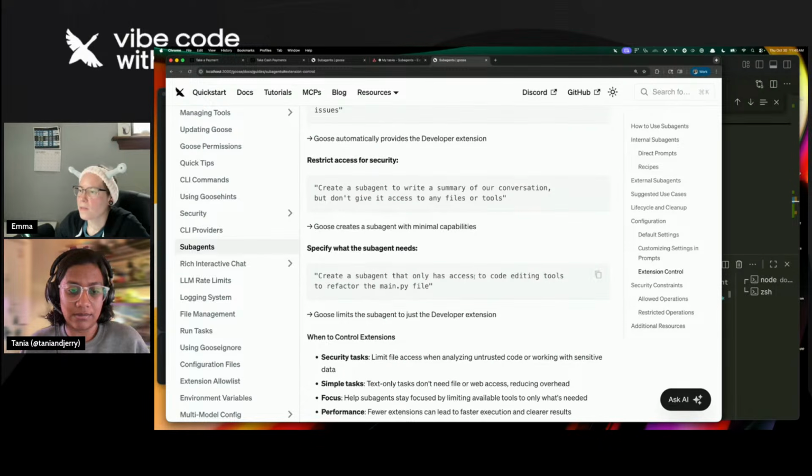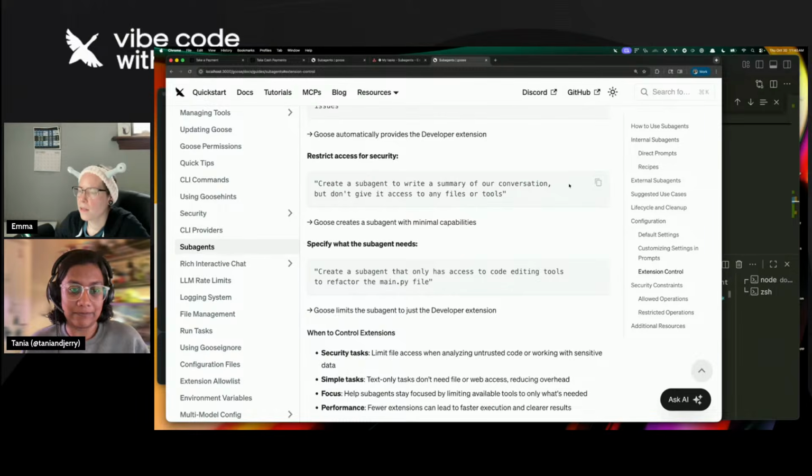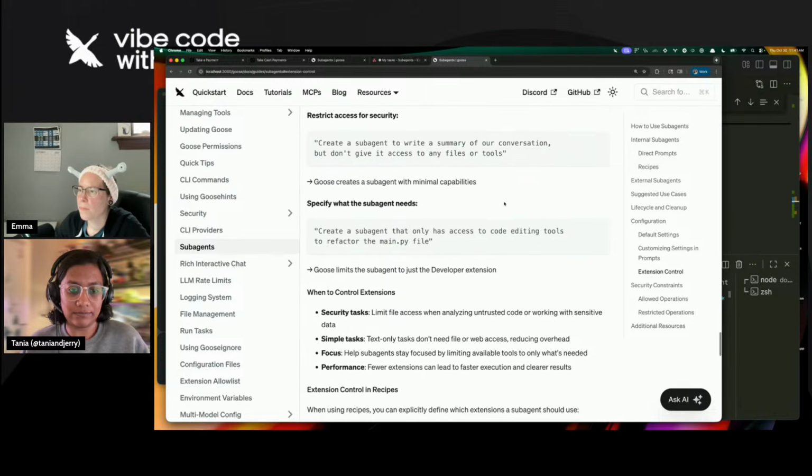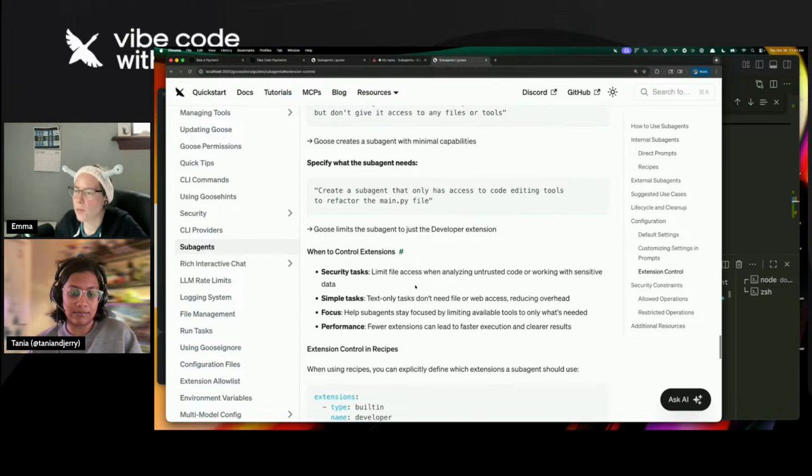Specify what it needs, only access to code editing tools. So I think, don't give it access to any files or tools. I'm wondering if create a subagent that only has access to code editing tools is sufficient, or if we have to specifically name the extensions that we want Goose to use.